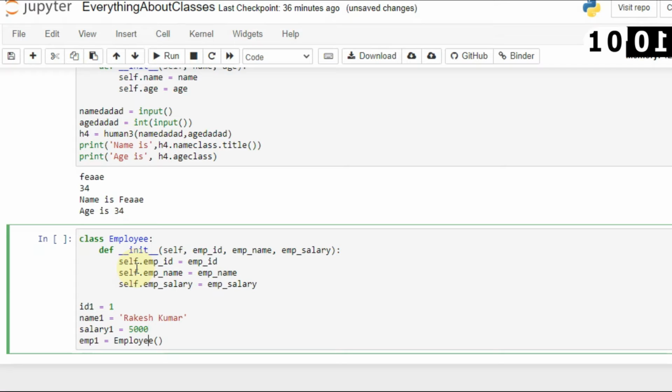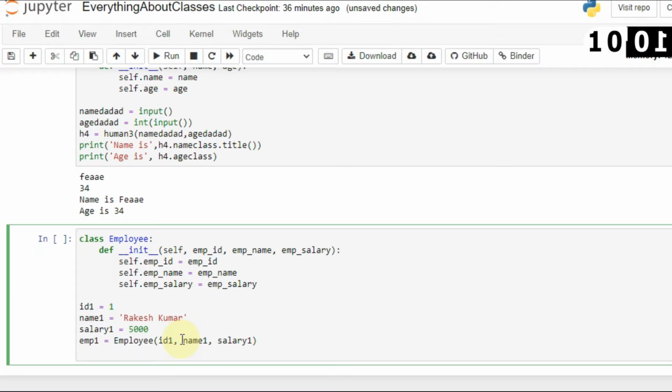Now I will pass these parameters inside the class. As you can see, here I have to pass 3 parameters. I've already told you that you have to exclude the self keyword. So I will say id1, then I will pass name1, and salary1. Okay, 3 parameters have been passed.